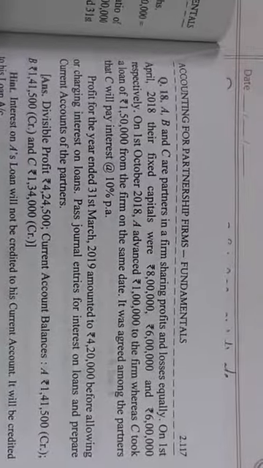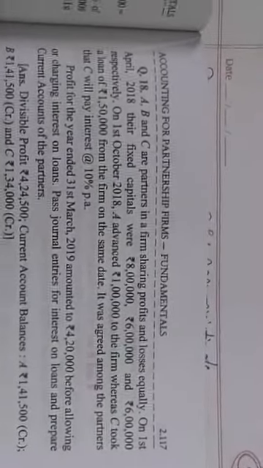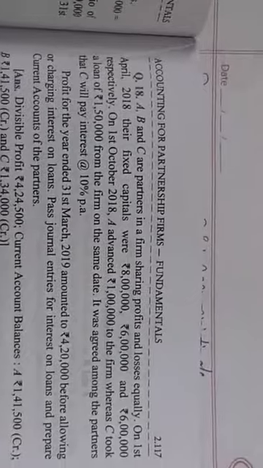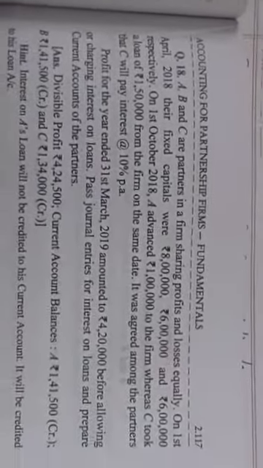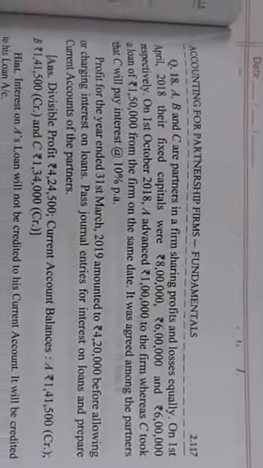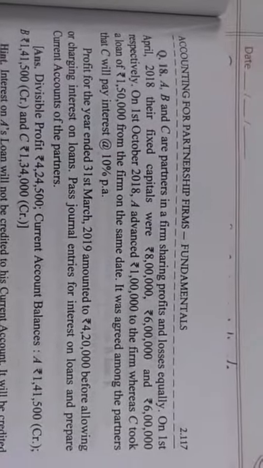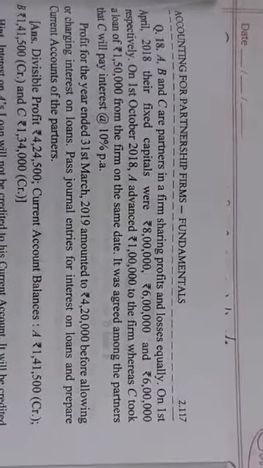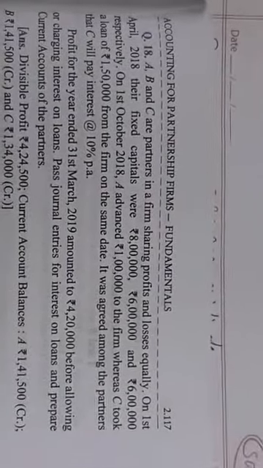Students, I am going to take question number 18 of Goyal and Goyal for accounting for partnership firms fundamentals. The question runs as follows. A, B and C are partners in a firm sharing profits and losses equally. On 1st April 2018, they have fixed capitals of rupees 8 lakh, 6 lakh and rupees 6 lakh respectively. So the capitals are fixed.